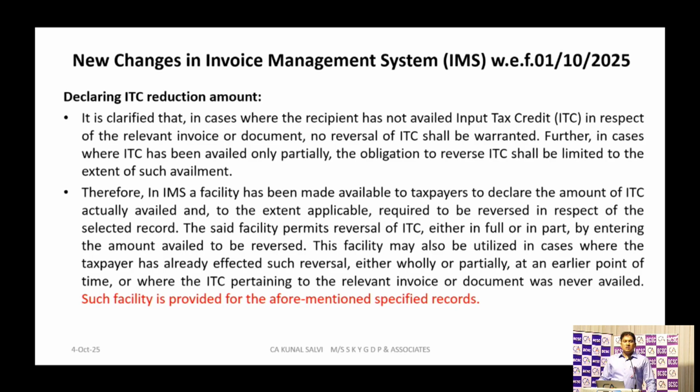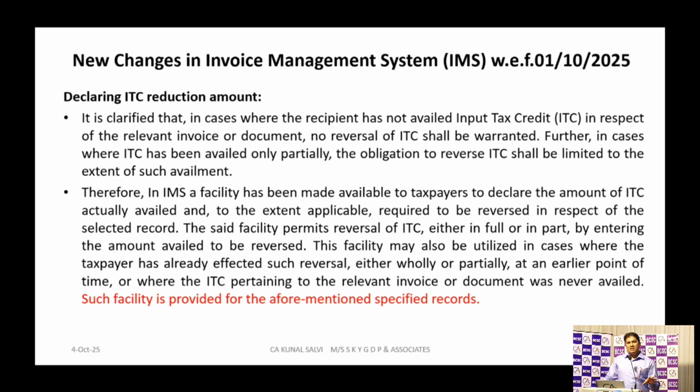If you want to reduce the ITC, whatever you have claimed, you can declare that reduction in ITC amount through this system. Now it is clarified that, I'll read word by word. It is clarified that in case where the recipient has not availed the input tax credit in respect of the relevant invoice or documents, no reversal of ITC shall be warranted. Suppose you have not taken the ITC of that particular transaction, it is not necessary that you reverse that specific ITC again, because you have not claimed or availed that credit.